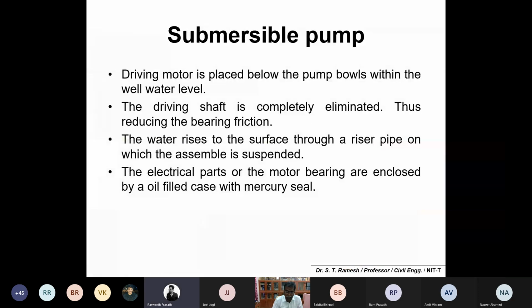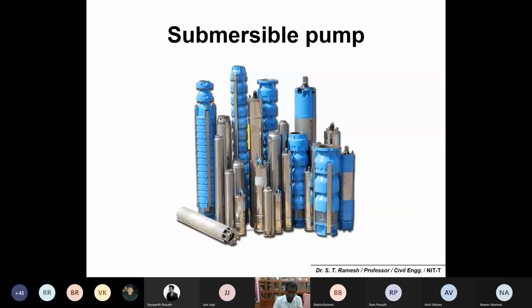Yes, sir. And the last one is the submersible pump. You would probably have come across submersible pumps. It works on the principle of a centrifugal pump with multiple impellers. These are called stages. For example, a 1.5 HP pump we may get in 15 stages or 20 stages, which may pump water to an elevated level with a low capacity.